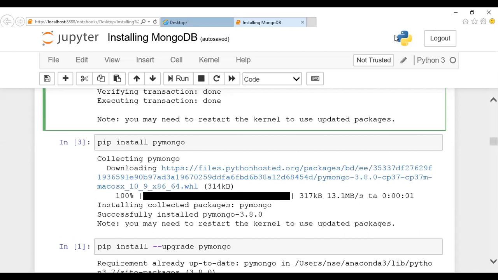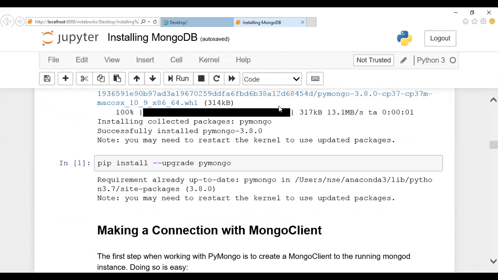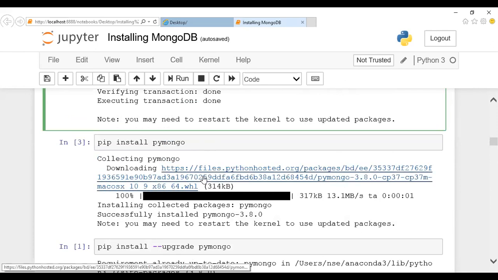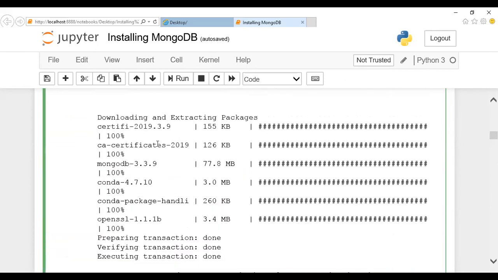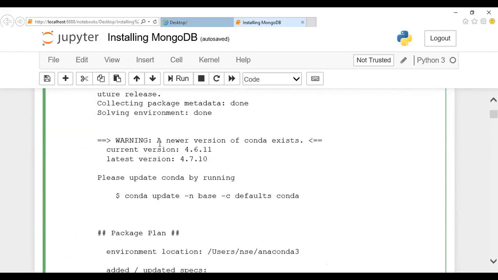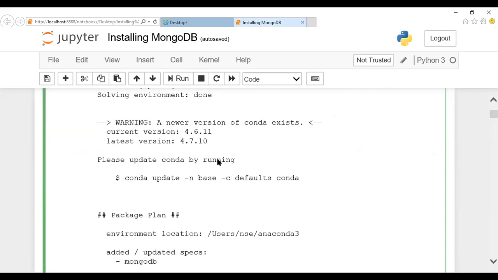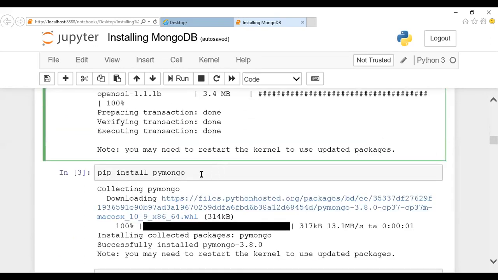After this, you are supposed to mention upgrade. If you want to upgrade, you can. I just tried this upgrade command also. After installing MongoDB, if there is some update, you can mention upgrade, and the installed MongoDB will be upgraded. So these are the first commands to install it, guys. It will take some time to install Anaconda MongoDB. Then you are supposed to mention pip install mongodb.